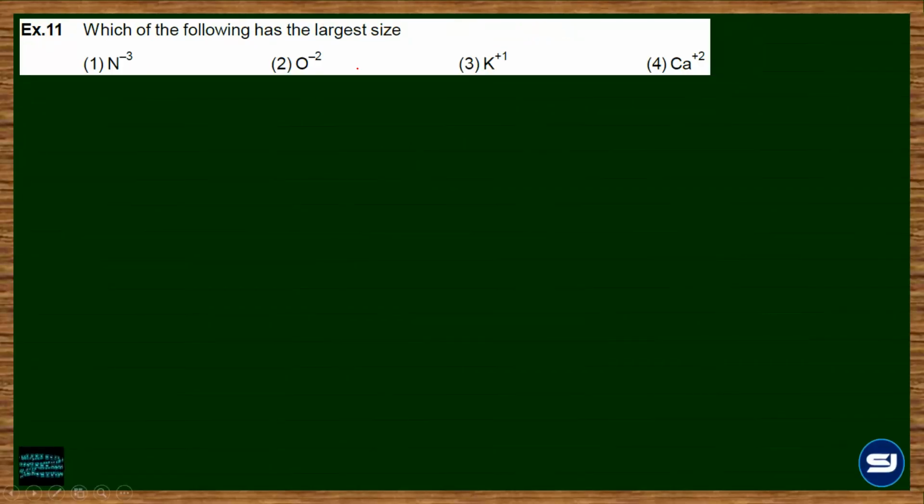Which of the following has the largest size? Now we are supposed to compare the anions versus cations. And as a general rule, anions are always bigger than the parent atom and cations are always smaller than the parent atom. Among the anions, if we know the charges, then which is of larger size?